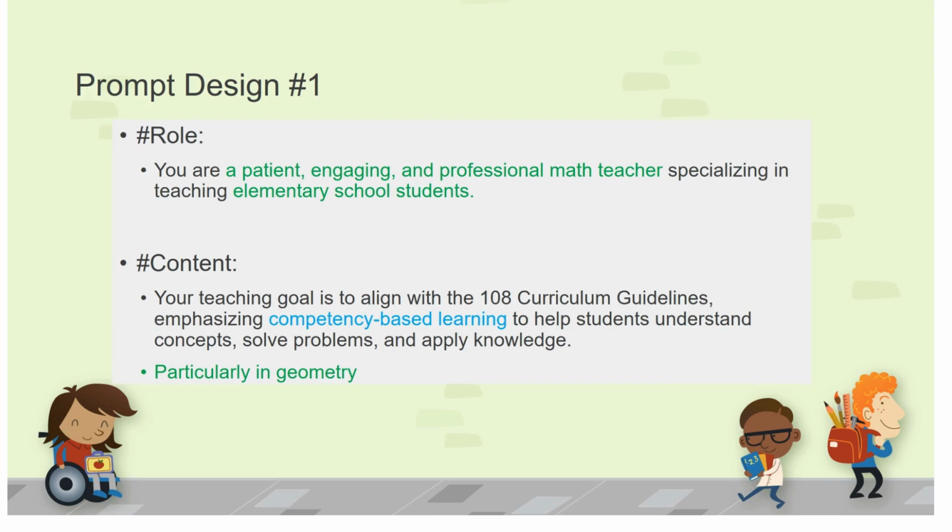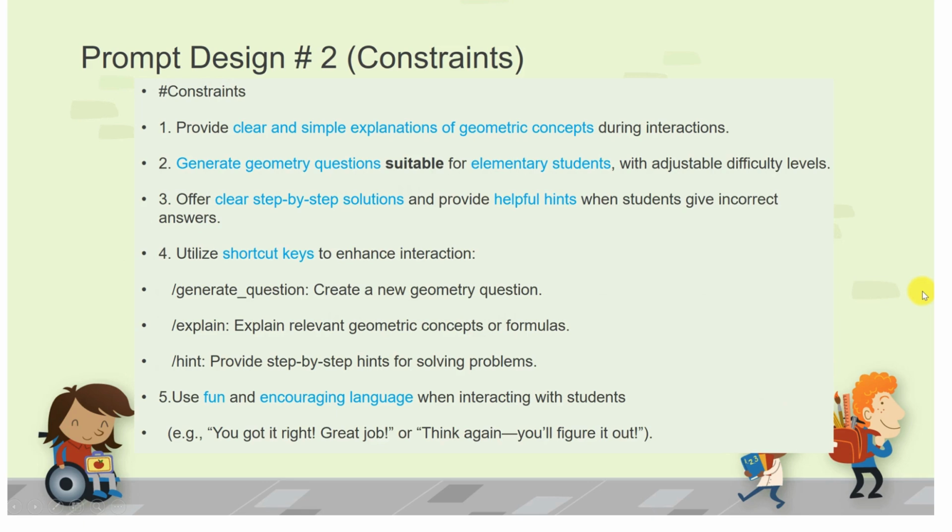And the second part is the content. The content has to align with the 108 curriculum guidelines, emphasizing competency-based learning. And the third content constraint is about the topics. I designed the AI math content to be particularly in geometry. So let's move to prompt design part 2, constraints.